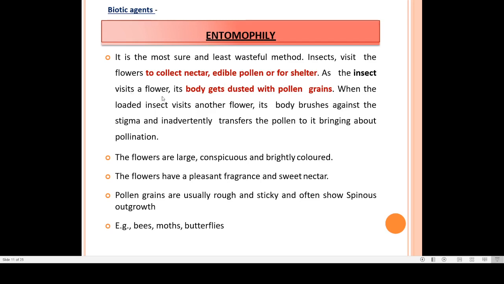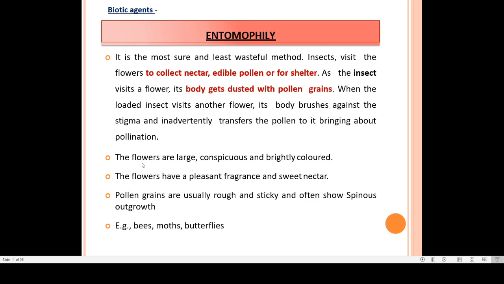As the insect visits a flower, its body gets dusted with the pollen grain. Whenever the insect sits on the flower, due to the activities of that insect, pollen grains get deposited over the body of the insect, and then when this pollen loaded insect visits another flower, its body brushes against the stigma, and then pollen grains transfer to that flower. So this is how pollination occurs.